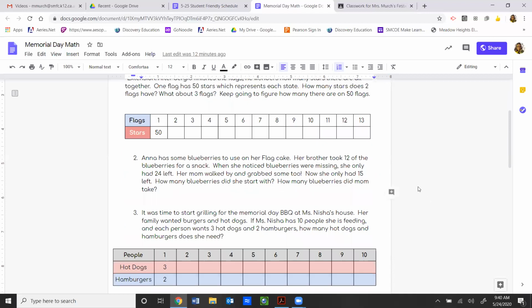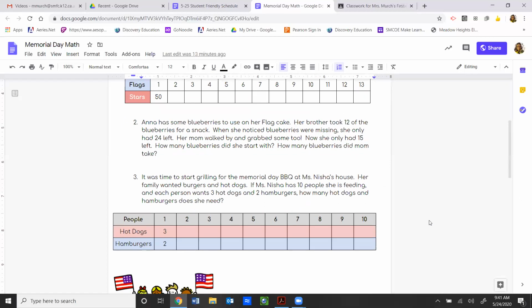Number 2, Anna has some blueberries to use on her flag cake. Her brother took 12 of the blueberries for a snack. When she noticed blueberries were missing, she only had 24 left. Her mom walked by and grabbed some too. Now she only had 15 left. How many blueberries did she start with? How many blueberries did Mom take?